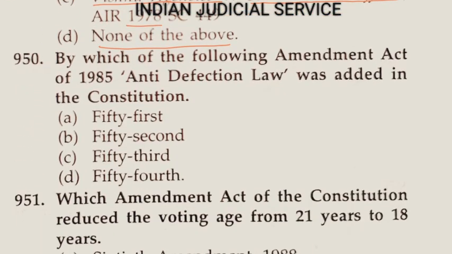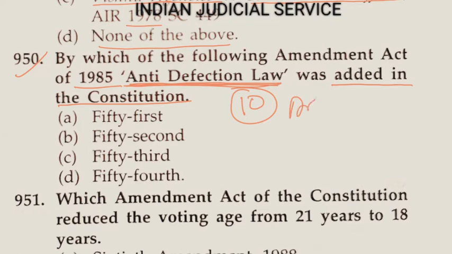Now question number 950. By which of the following Amendment Acts was the anti-defection law, this is very important here, added in the Constitution? So the anti-defection law was added in the Constitution, in which schedule? In the 10th schedule, Schedule 10 is related to this, and Article 102 clause 2 and 191 clause 2.